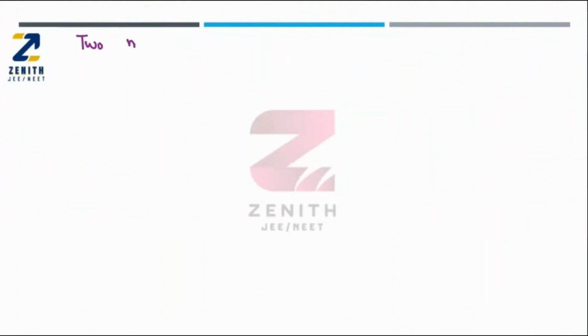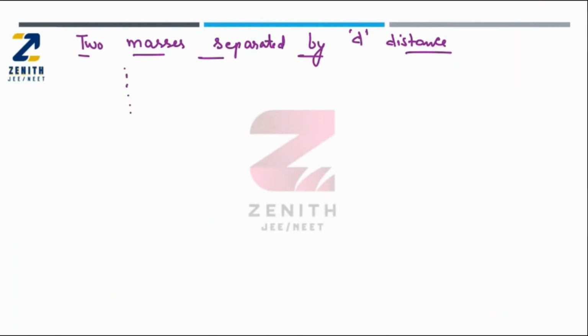Let us suppose the two masses are separated by d distance. Let us suppose this is the x-axis, this will be the y-axis, and this is the origin. Let me extend this axis. This is the one point mass, which will be at the origin, m1, and the second point mass will be m2 at a distance of d.